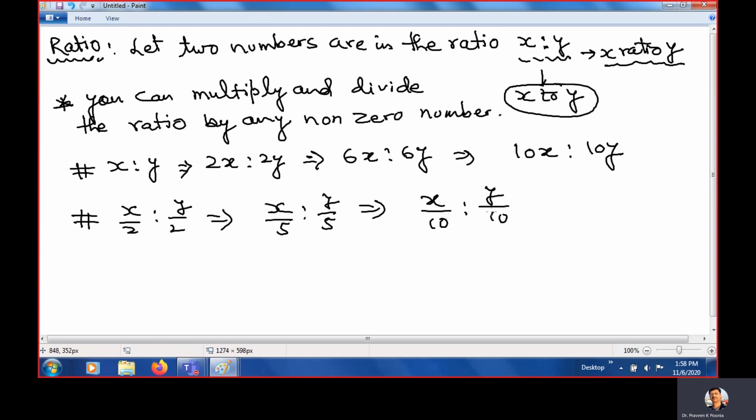So if ratios are given in terms of fractions, then we can multiply and change them into whole numbers. And if ratios are given in big numbers, then by dividing we can reduce them into simplest form. For example, first question: express the ratio 12 to 32 in lowest form, or you can say simplest form.